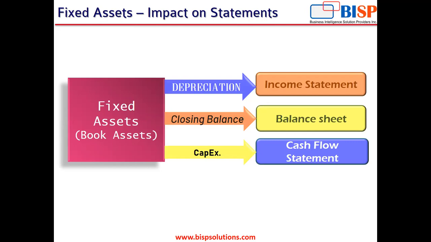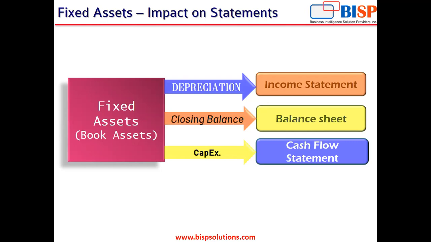In most of the cases, a fixed asset module or the fixed assets simply calculate closing balances and book assets depreciation, and link out book assets depreciation to an income statement, book assets closing balance to a balance sheet statement or the financial position statement, and the book asset capital expenditure or the capex to a cash flow statement.